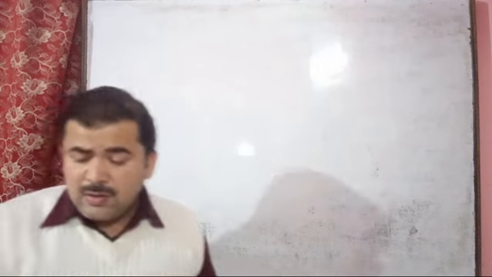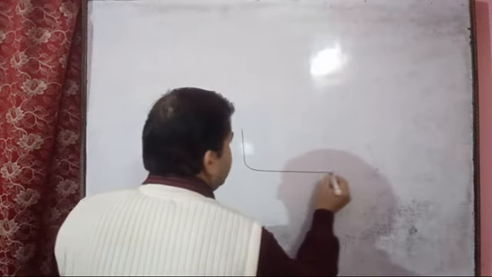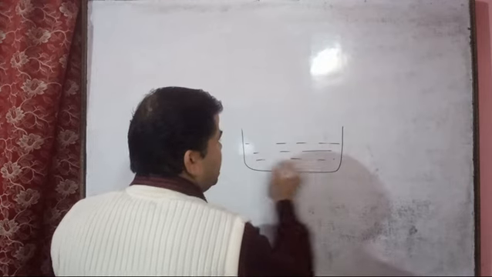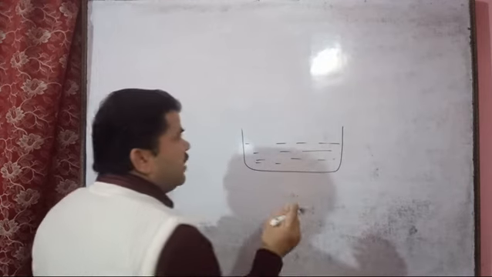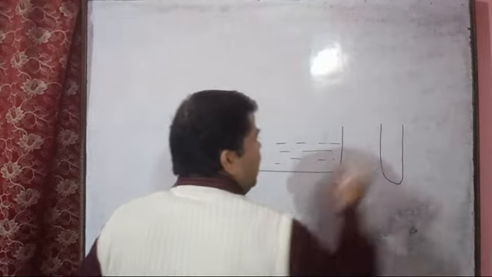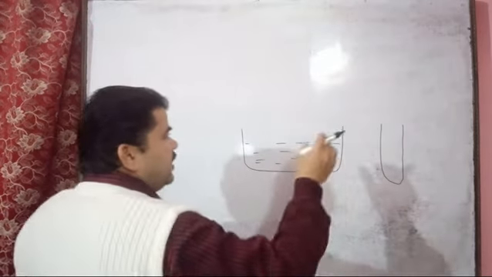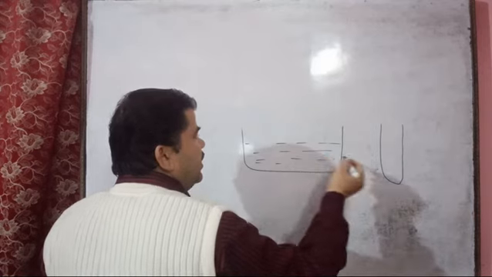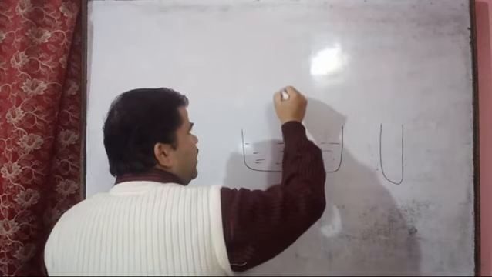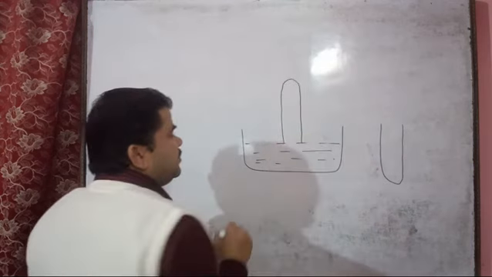First we will take one dish, with mercury in it and pieces of charcoal, and we will take one test tube filled with ammonia gas. We will take this filled test tube and invert it over the mercury that is present in the dish.